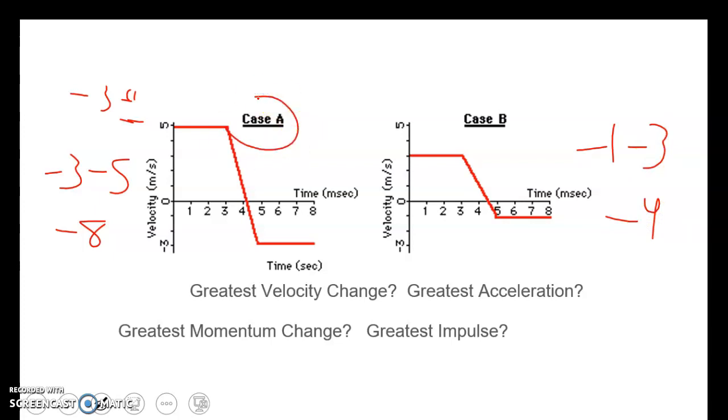Greatest acceleration is change in velocity over change in time. So we go from 3 to 4.5. We got from 3 to 4.5, so we're dividing that by 1.5. Don't have to do the math to figure out that case A has the greatest acceleration. Greatest momentum change, the greatest change in velocity is going to be A, and the greatest impulse is the same as momentum change. That's also case A.